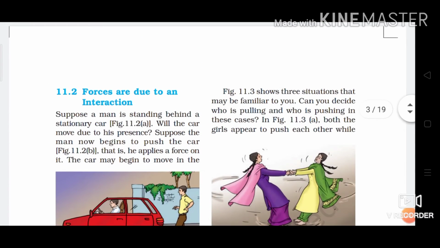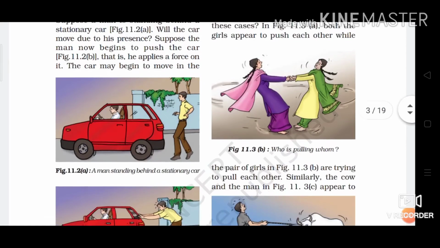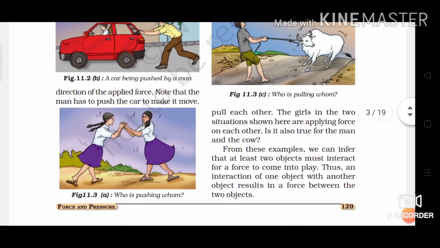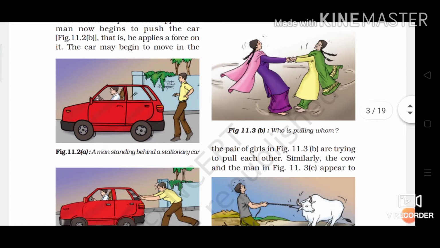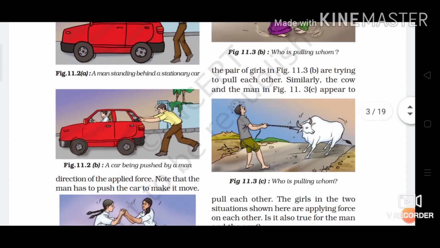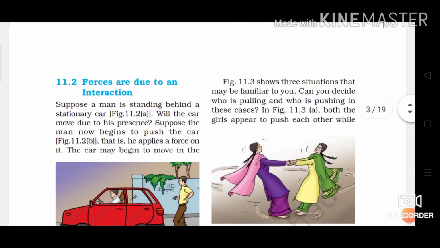Figure 3 shows 3 situations that may be familiar to you. In the first picture, 2 girls are playing. Here in the second, who is pulling whom? And in the third one also the same questions. Now observe all 3 diagrams carefully.